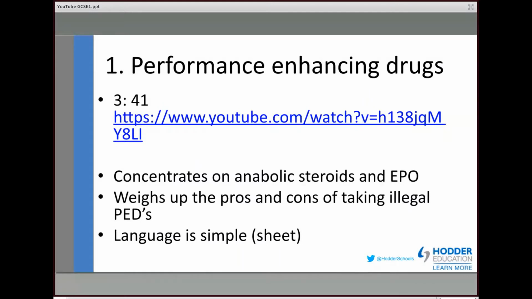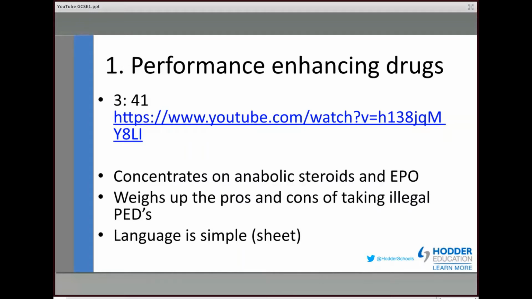So after they complete a table to suggest positives and negatives, if there is such a thing as positives, of taking illegal PEDs, generally for athletes, what we've done, as I said before, is we've gave you what I think is a really comprehensive set of answers, but we've also included an extension task. An extension task very much to do with the concept of AO3 is to get the students to think.